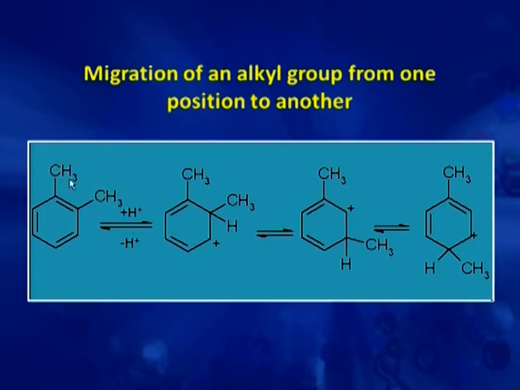So, 2 methyl groups are on ortho positions, but as proton is there, it produces an intermediate carbocation, and from this second position the methyl can shift to give this new carbocation, and then loss of a proton from this gives a metaxylene, and this further shifting gives this carbocation, and from this removal of proton gives paraxylene. So, in this way we do not know whether we get only orthoxylene or we get a mixture of meta and para also in the reaction.